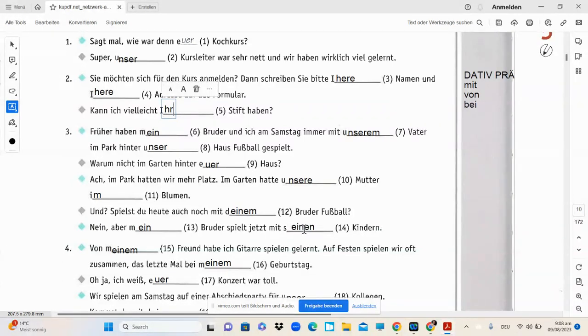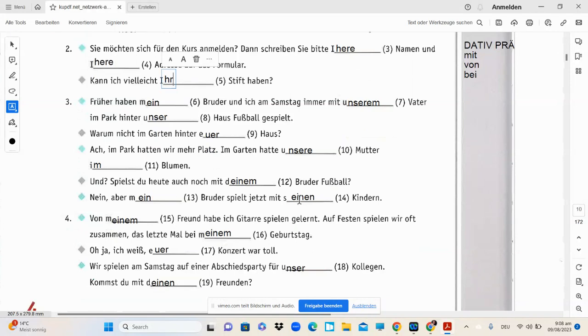Nein, aber mein Bruder spielt jetzt mit seinen Kindern. Why seinen? Why not seinem? Because it's Kindern, it's plural, and with dative it goes with den. Okay, dative plural is den plus en, so you can see n is added over here, and it is seinen. Okay, it's not einen. I want you to try understanding the differences. You have to consider this s. Von, again, von is the dative preposition. That's the reason this case is going to be dative. Von meinem Freund. Freund is masculine, so it is going to be von meinem Freund habe ich Gitarre spielen gelernt.